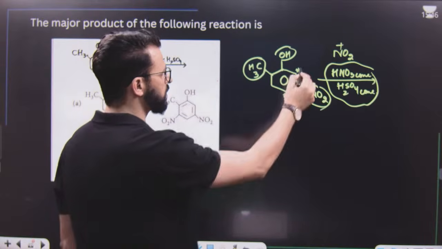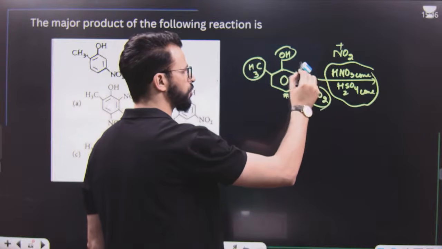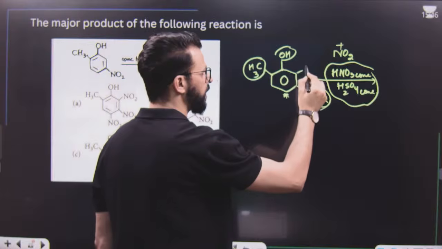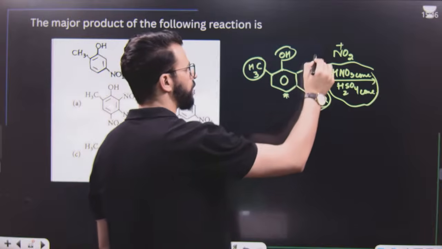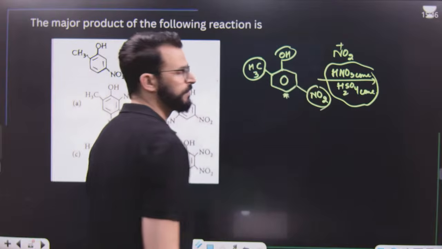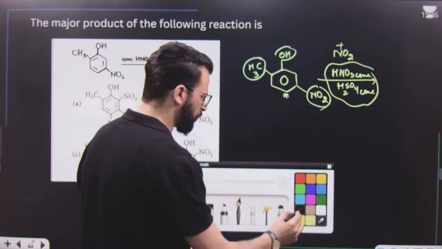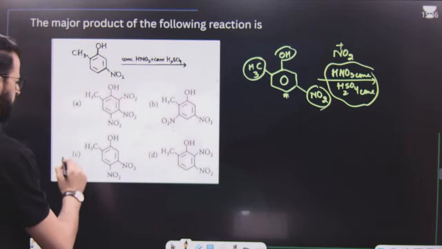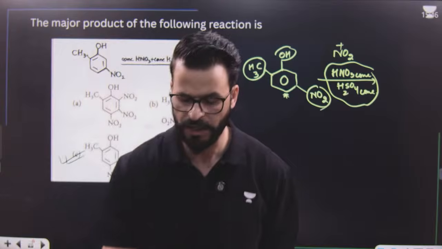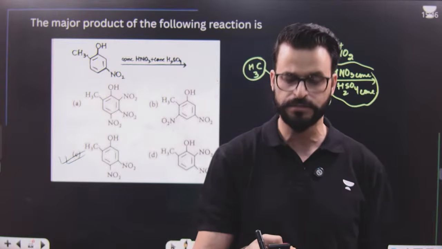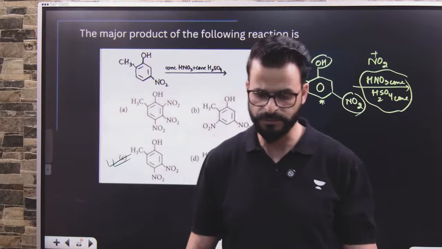Now, this is another position of this OH. But if the electrophile goes to this position, there will be repulsion. Say, for example, NO2 came here. There will be steric repulsion. That's why the electrophile will not prefer this position. So the electrophile will prefer this position. That is why, my dear lovely students, option C is the right answer. I hope this point is clear, dear students.